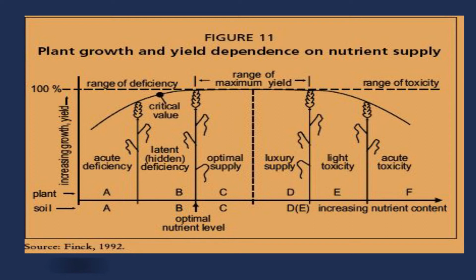So the optimal supply is somewhere between acute deficiency and acute toxicity. Neither acute deficiency nor acute toxicity is desirable. Better to go for optimal supply, because luxury supply is also not good. We will see in detail all these six conditions of nutrient availability: acute deficiency, latent deficiency, optimal supply, luxury supply, light toxicity and acute toxicity. We will see them one by one in detail.